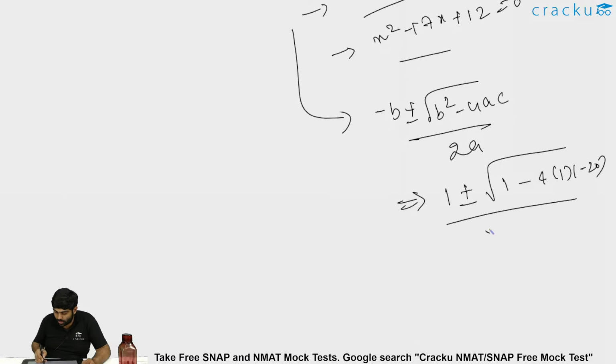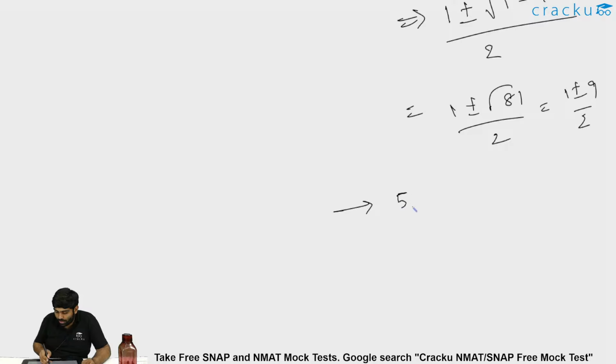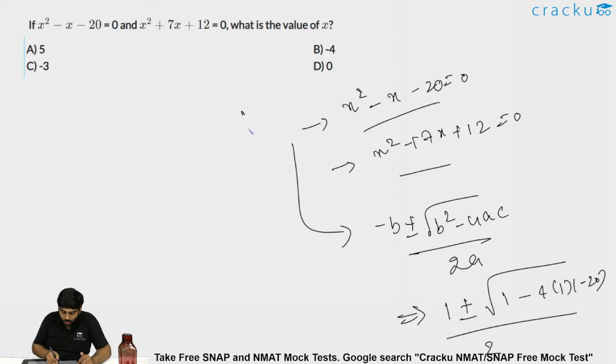A is 1, so it is 2, which is 1 plus or minus root over 81 by 2, which is 1 plus or minus 9 by 2. So you will get one root as 1 plus 9 by 2, which is 10 by 2, 5. The other root as 1 minus 9 by 2, which is minus 8 by 2, which is minus 4. So for this particular equation, the roots are 5 comma minus 4.